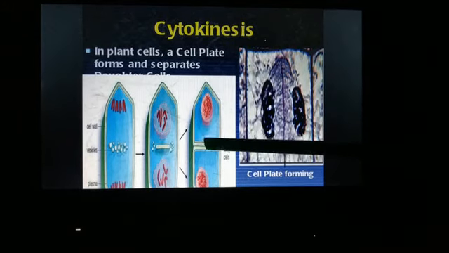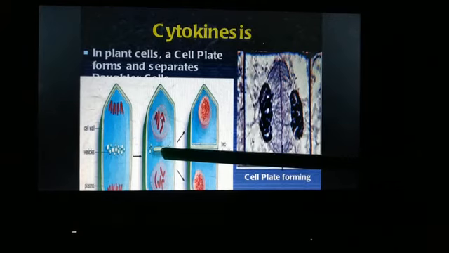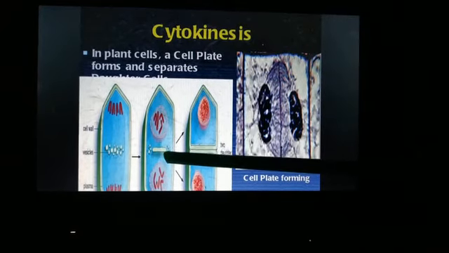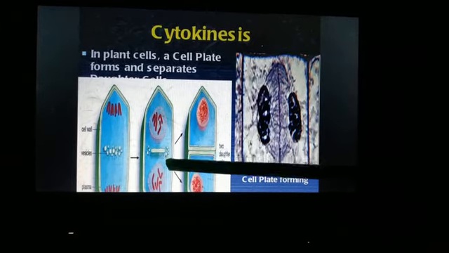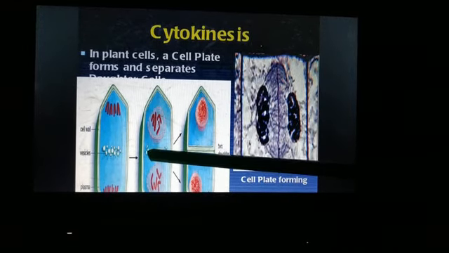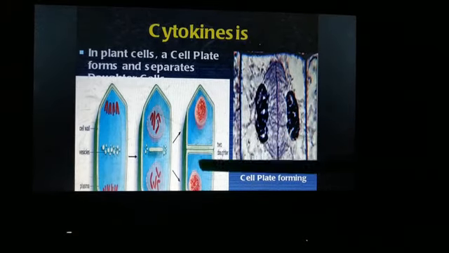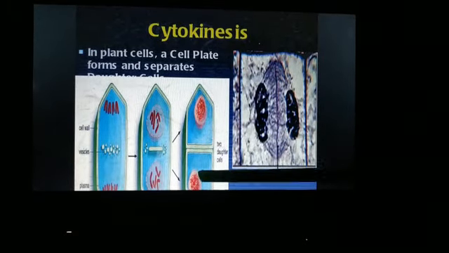Here, a new cell wall is forming. Can you see this cell wall? It is forming inside the cell, and we call it a cell plate. This will then divide the cell into two equal parts.